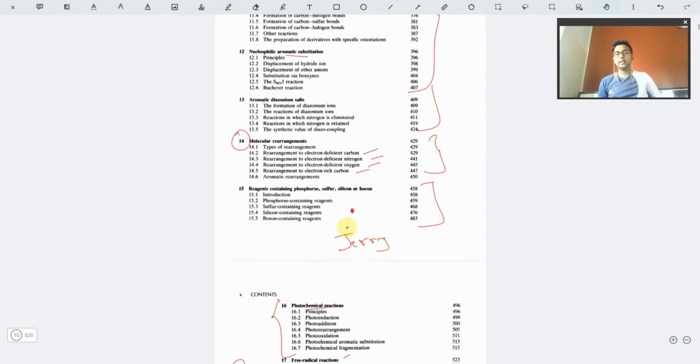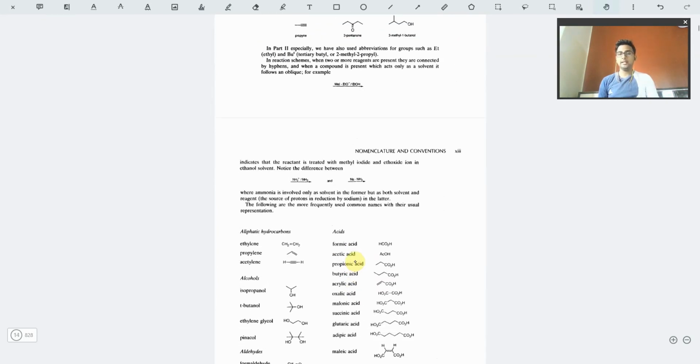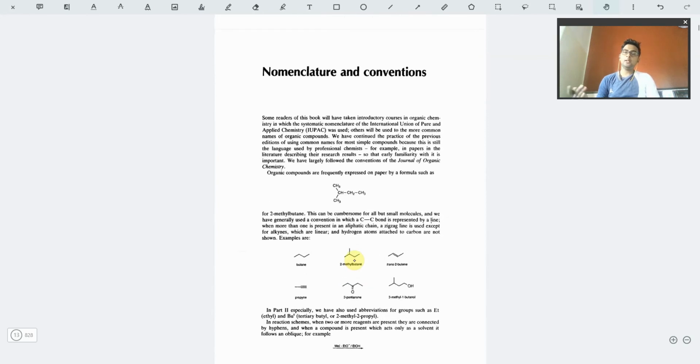The contents are now explained. So let us look into the book and see what kind of material it is carrying, and how the knowledge can be extracted from this book. So first of all, outside the content that is given, we have this very important part, that is nomenclature and